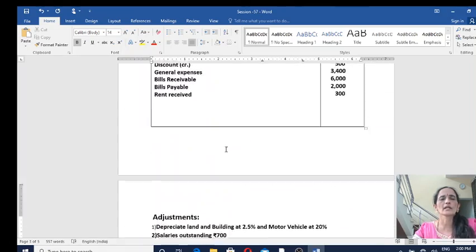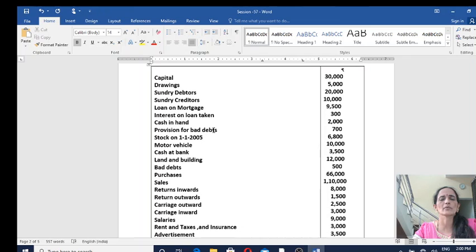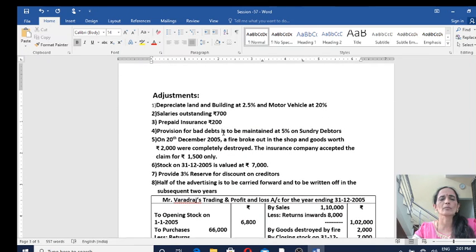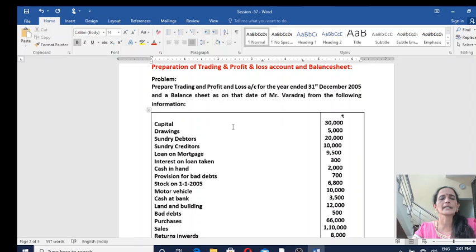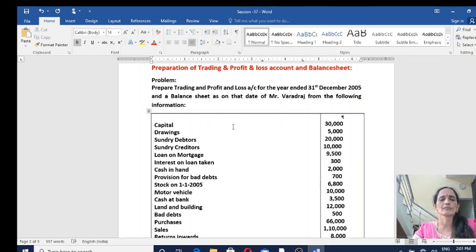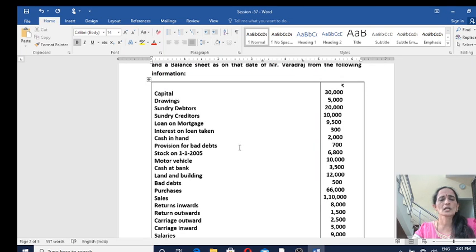On the other hand, if the old provision for bad debts given in the ledger account balance or given in the trial balance is more than the sum of bad debts and new provision for bad debts created during the year as per the adjustment, difference amount must be credited to profit and loss account. This adjustment also I have already explained in my previous video lecture. Hope it is clear to you.